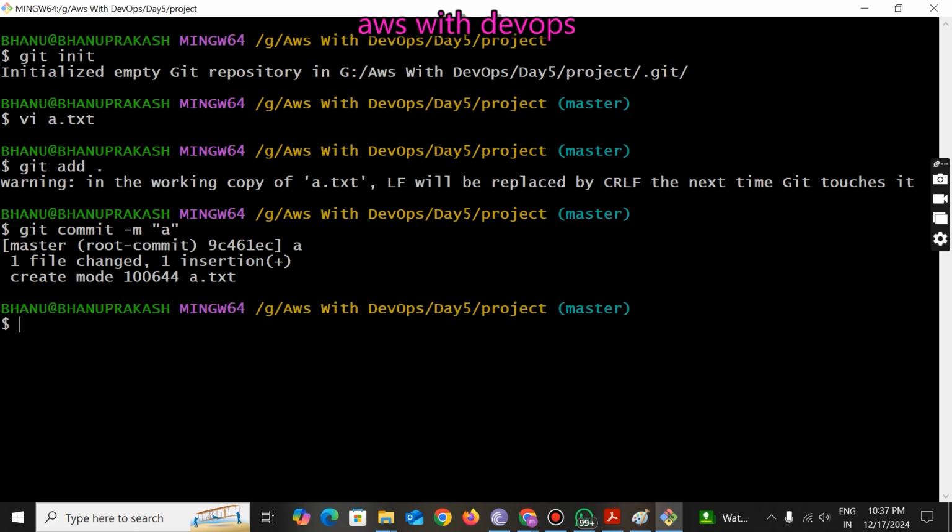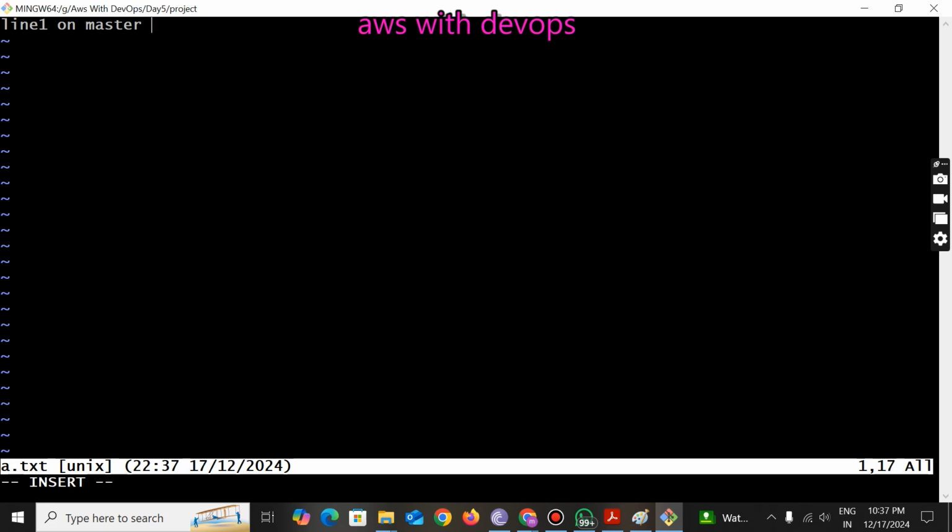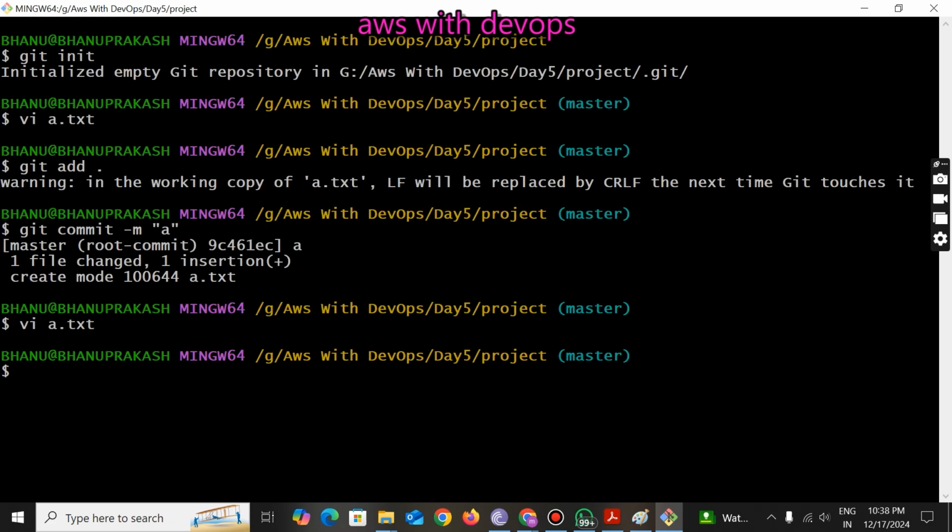Now I will modify this a.txt. Again I will open this a.txt and add one more line. Go to insert mode and add one more line: line 2 on master. Now escape, :wq. Now again this file will become which file? Can anyone tell me?